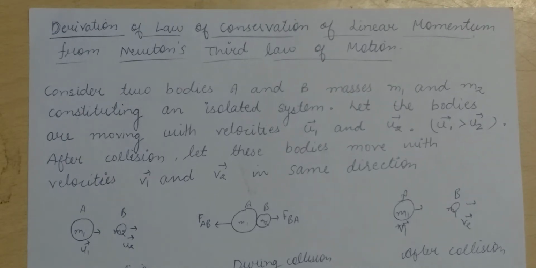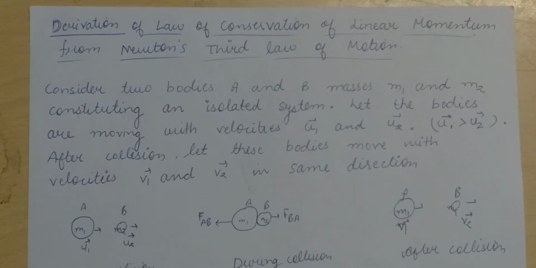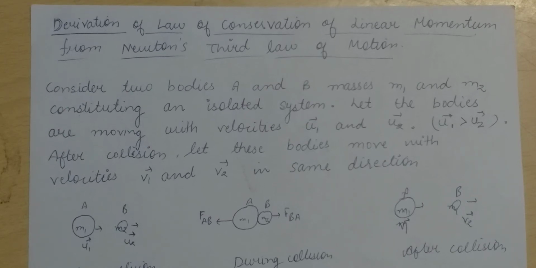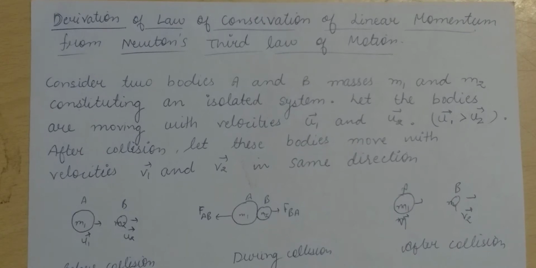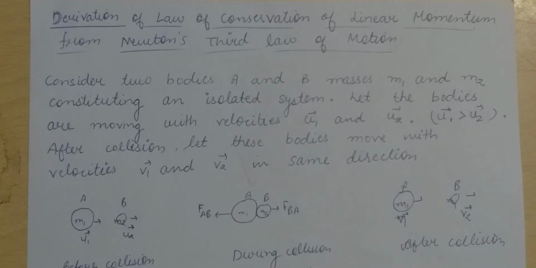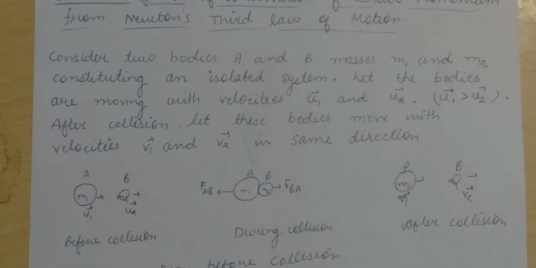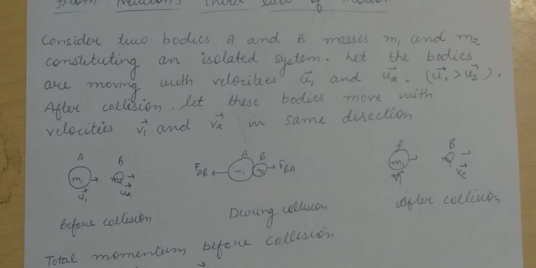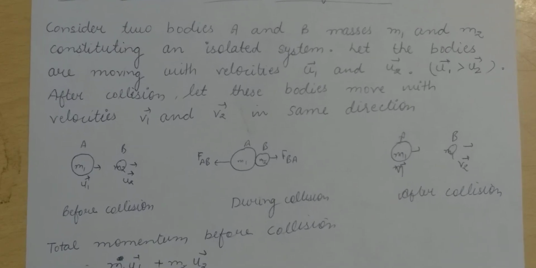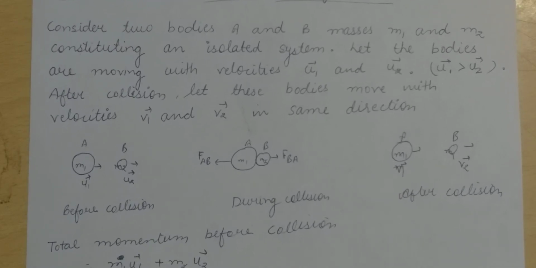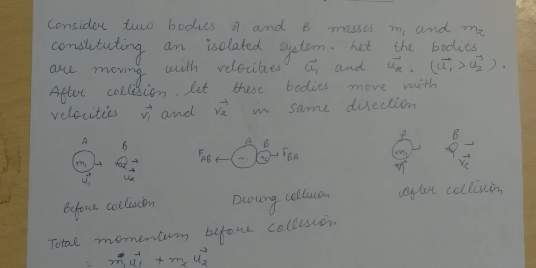So let's start. Consider two bodies A and B, masses m1 and m2, constituting an isolated system. Let the bodies be moving with velocities u1 vector and u2 vector. u1 vector is more than u2 vector. After collision, let these bodies move with velocities v1 vector and v2 vector in the same direction.